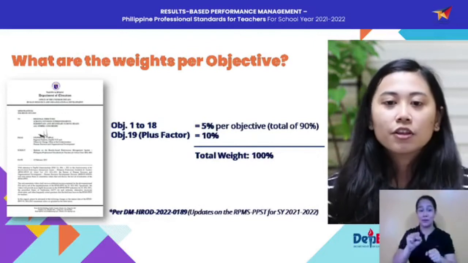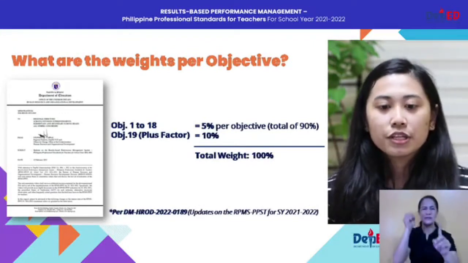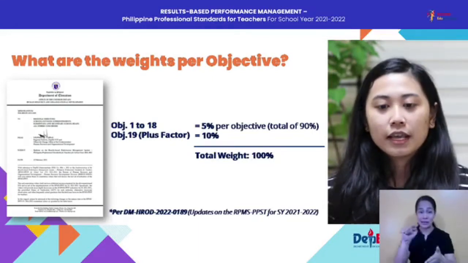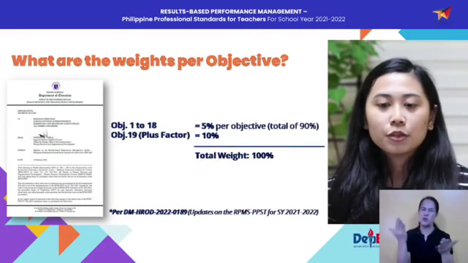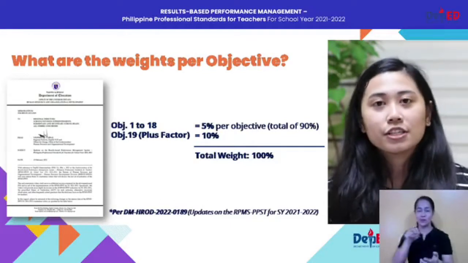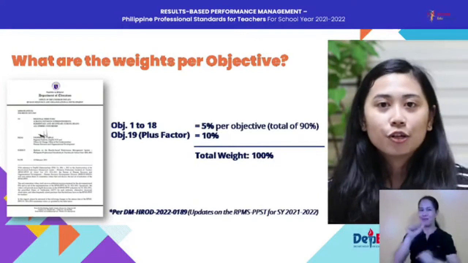Okay, next, what are the weights per objective? So recently, we issued DM-HROD-2022-0189 or the updates on the RPMS-PPST for school year 2021-2022. Because in the DM4 Series 2022, we were not able to include the weight allocation per objective.